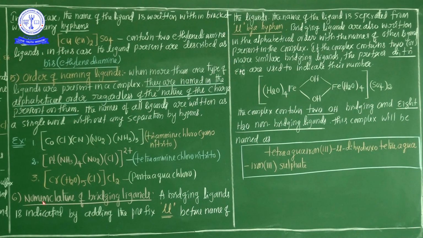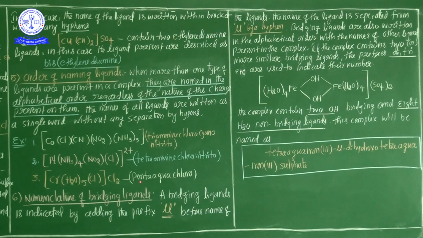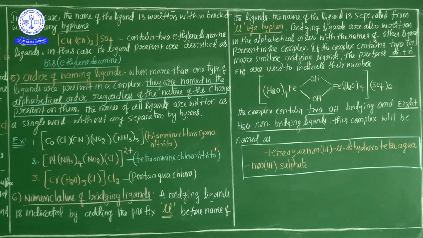So again, one more time, nomenclature of bridging ligands. The complex may contain a bridging ligand, which is indicated by adding the prefix mu before the name of the ligand. The name of the ligand dihydroxo is separated from mu by a hyphen.